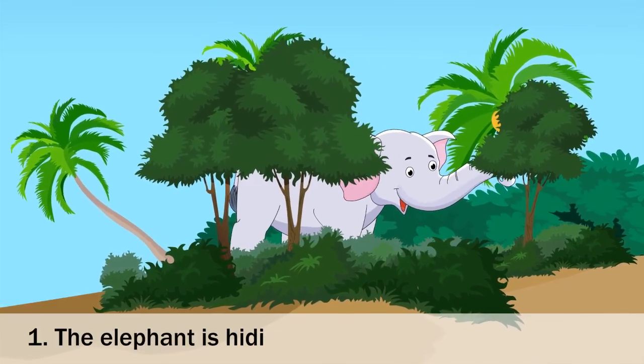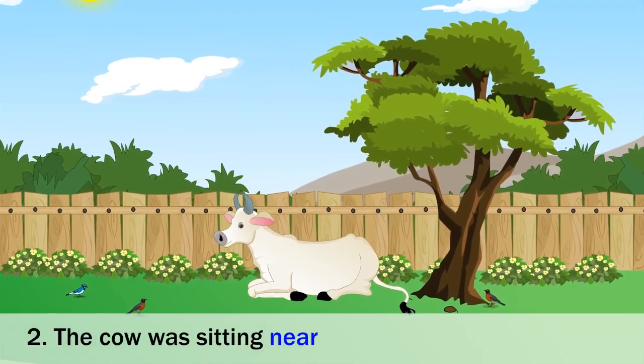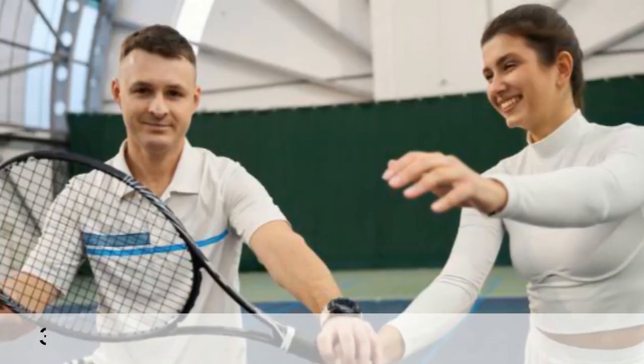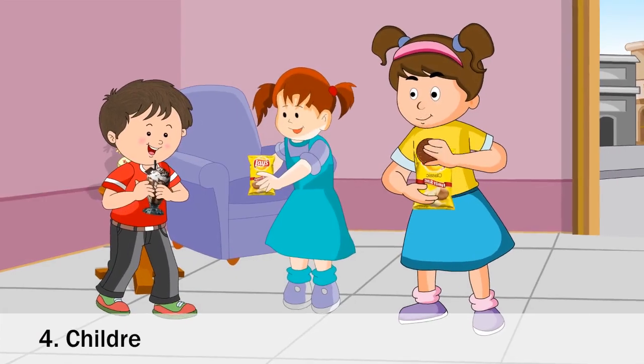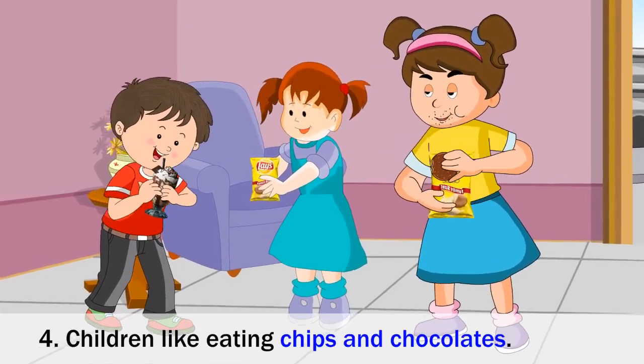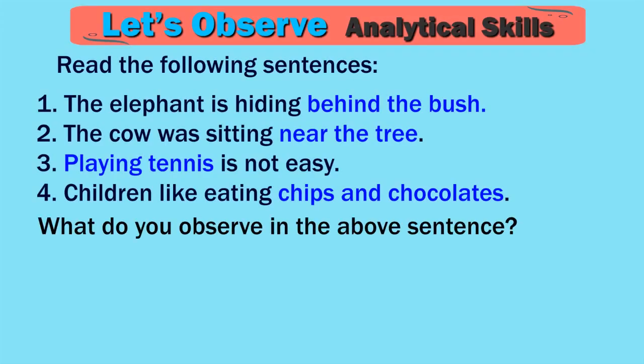1. The elephant is hiding behind the bush. 2. The cow was sitting near the tree. 3. Playing tennis is not easy. 4. Children like eating chips and chocolates. What do you observe in the above sentences?